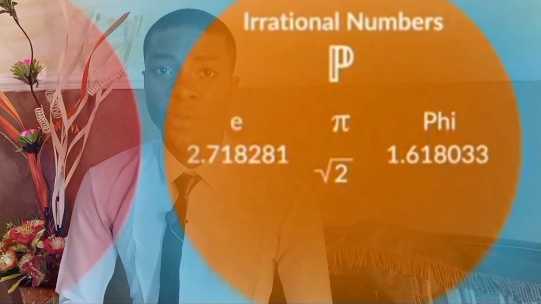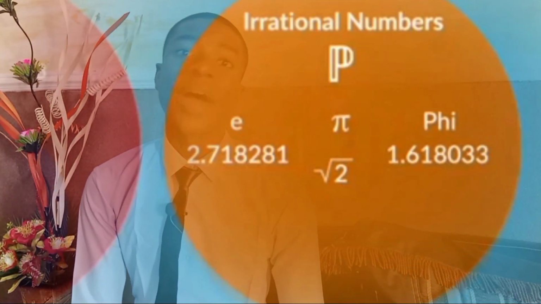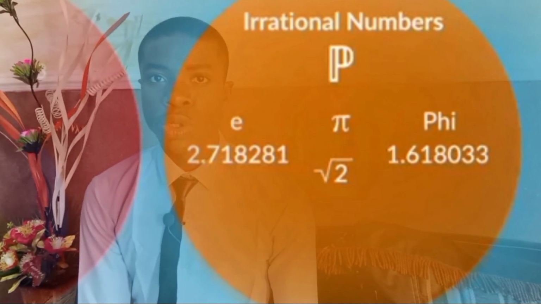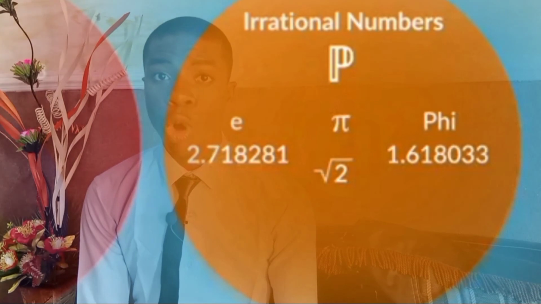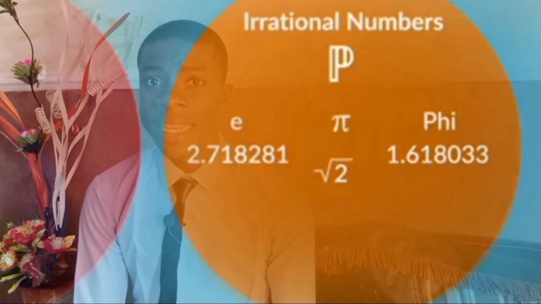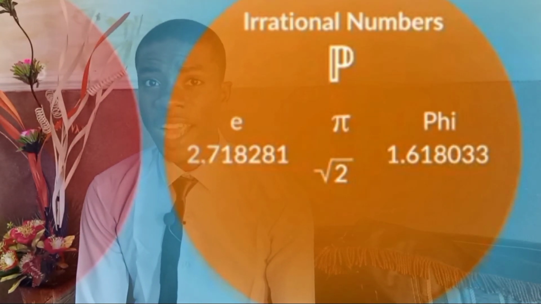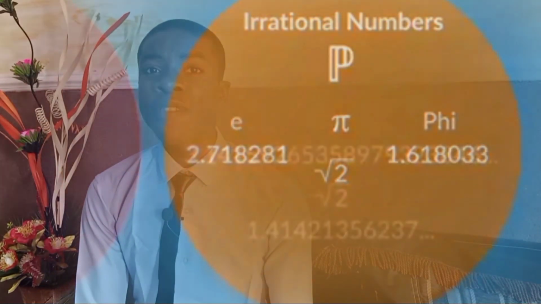Irrational numbers are the direct opposite of the rationals, as their name implies. They are numbers that cannot be expressed in their quotient form. Examples of these numbers are pi, square root of 2, square root of 3, square root of 5, and so on. You cannot express them in their quotient form. That is, you cannot express them as fraction. And even if you try to express them as fraction, they would only give you a recurring fraction.